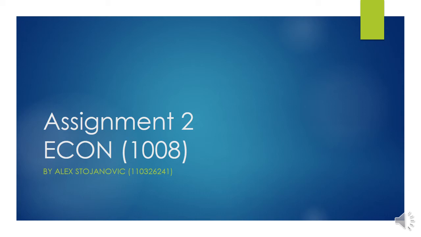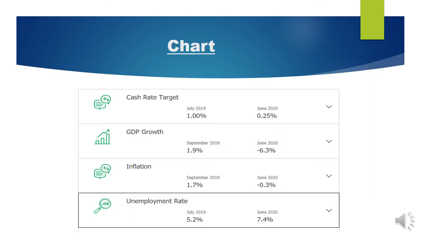Welcome to my presentation. I'll be comparing the three main macroeconomic indicators, such as GDP growth, inflation, and employment, in June 2020 to a point in time prior to the pandemic and bushfires. Below you will see a chart showing GDP growth, inflation, and the unemployment rate. This was gathered from the Reserve Bank of Australia by using the comparison tool to compare two economic periods in the Australian economy.